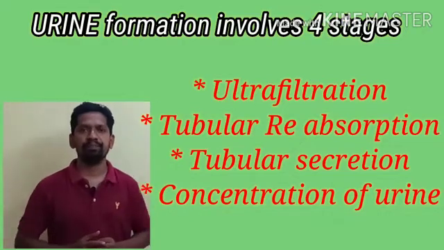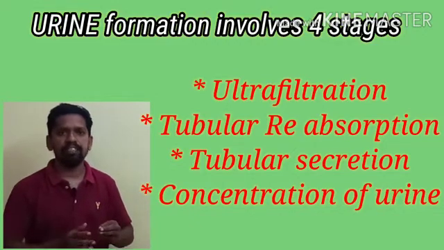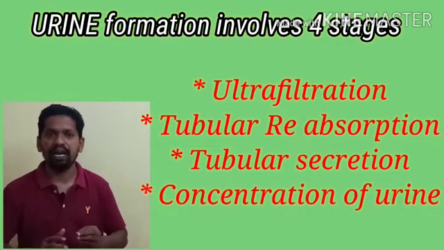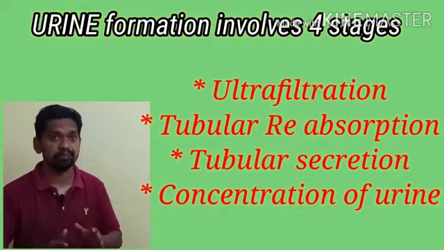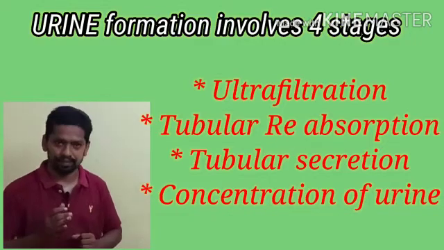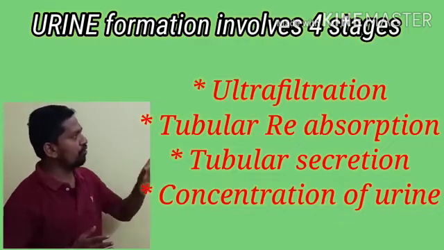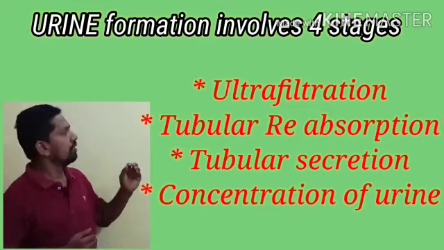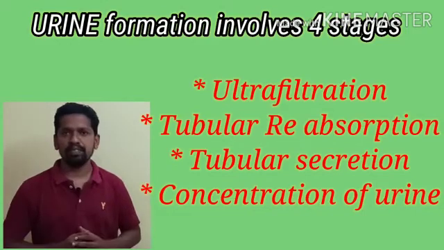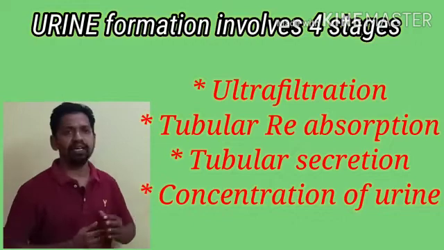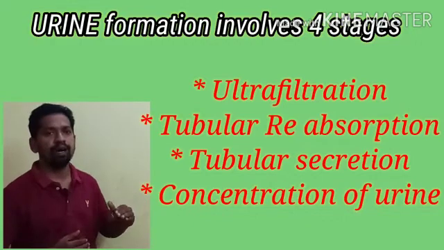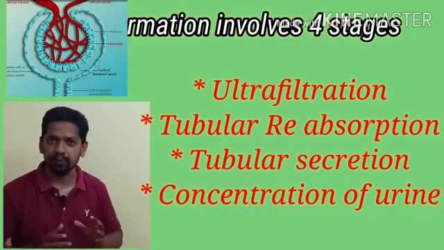Listen to me carefully. The mechanism of urine formation has mostly four different steps: ultrafiltration, tubular reabsorption, tubular secretion, and formation of high concentration urine.